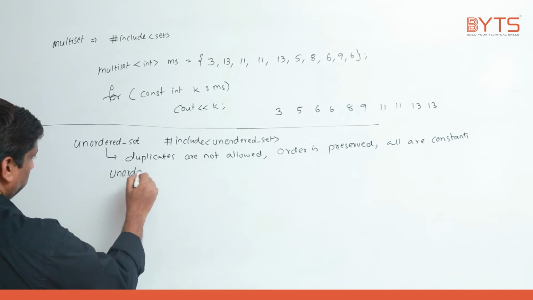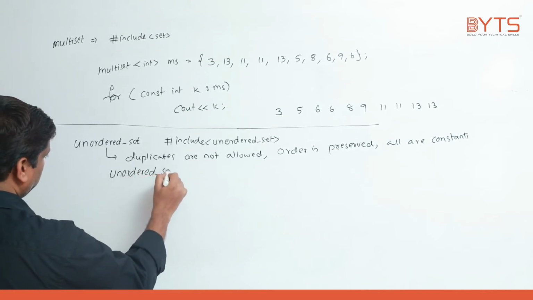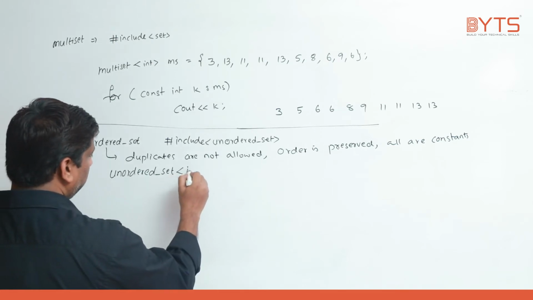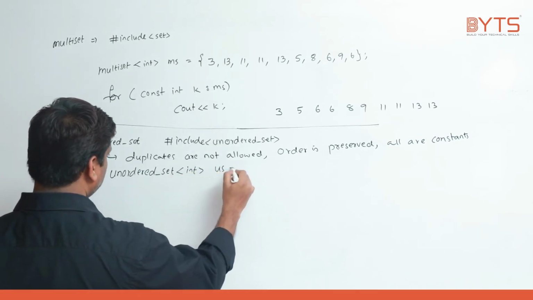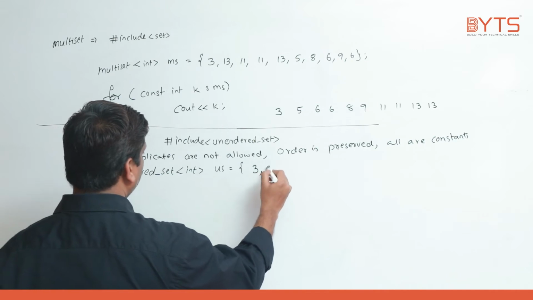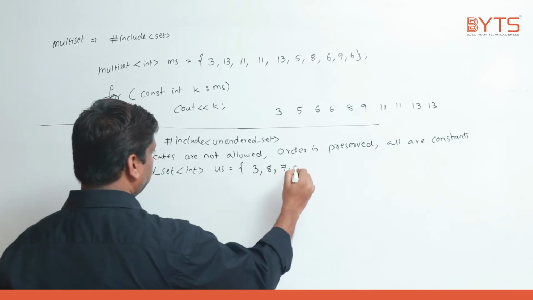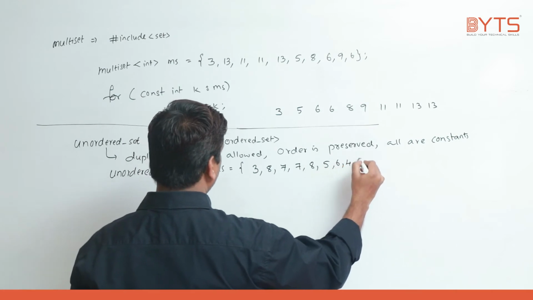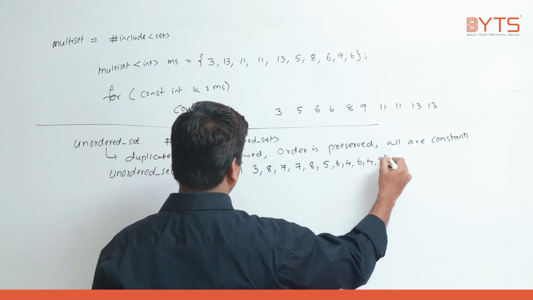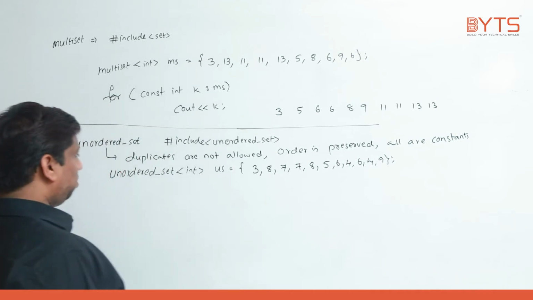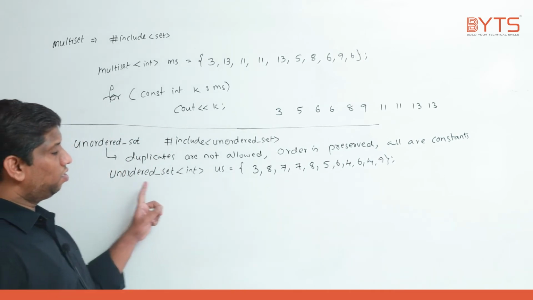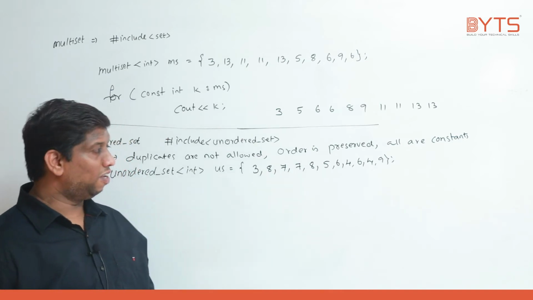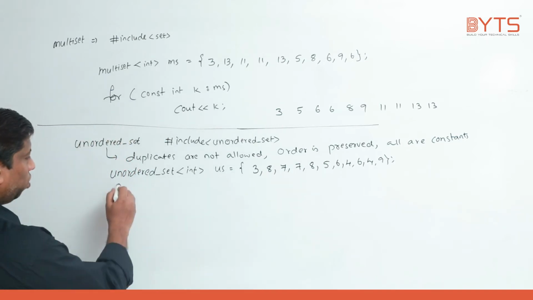unordered_set<int> us = {3, 8, 7, 7, 8, 5, 6, 4, 6, 4, 9}; What happens here? Understand, the elements in which order you entered are preserved in the same order, but duplicates are not allowed. How do you print?